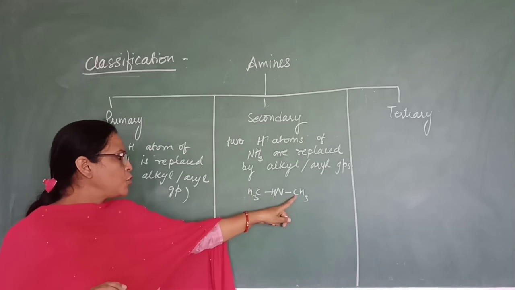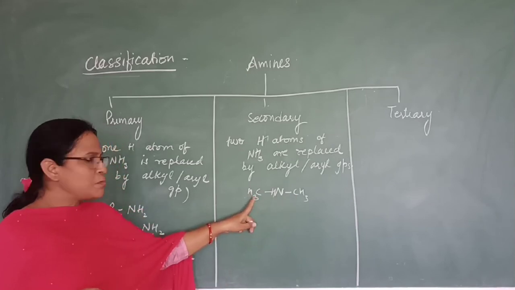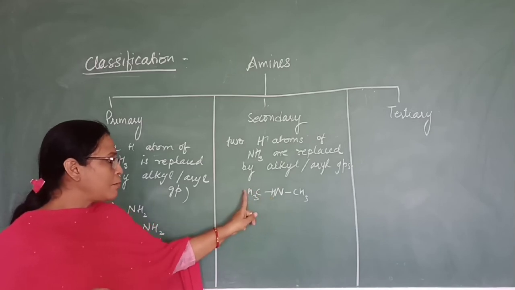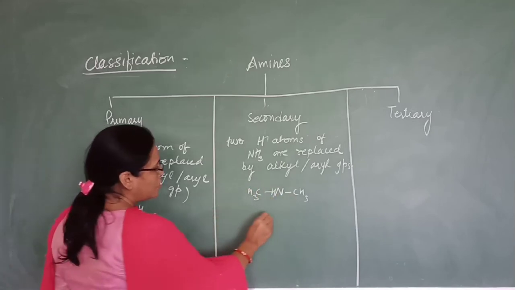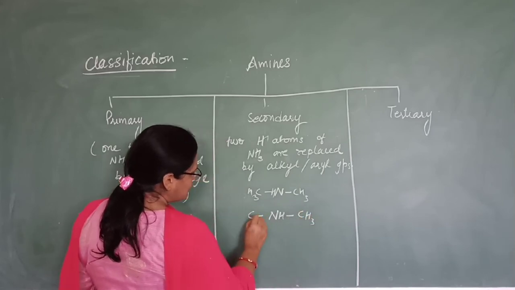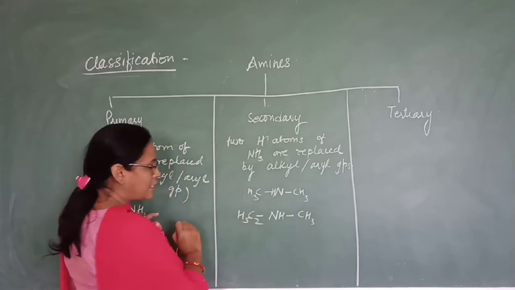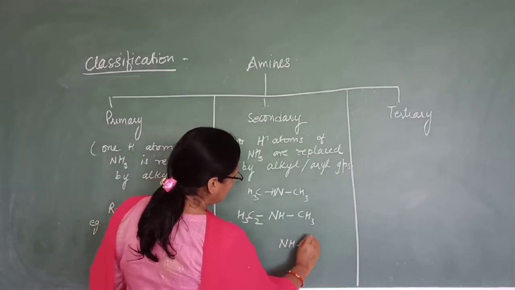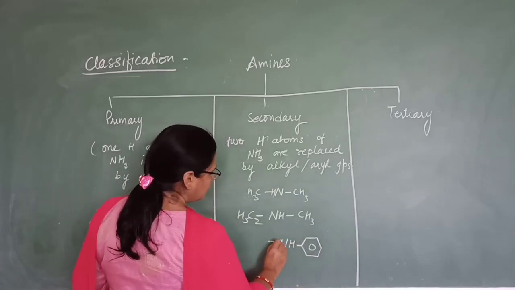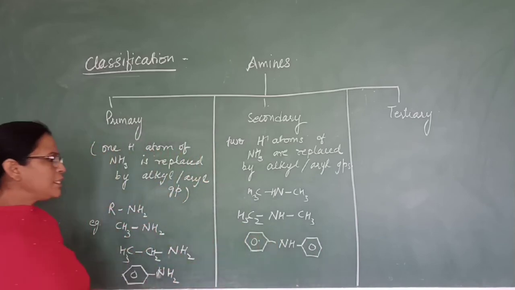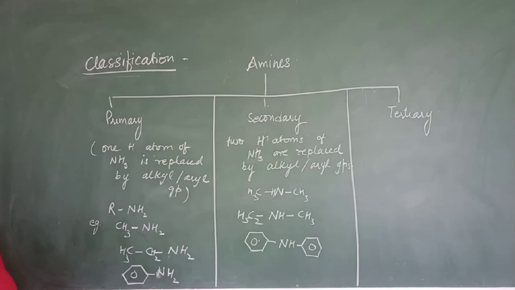Okay, here 2 groups are attached, 2 alkyl groups are attached. These 2 hydrogen of nitrogen of this ammonia are replaced by the alkyl group. Similarly, there can be different alkyl groups also. This is another example. We can have two benzene rings also attached. So all these are secondary amines. Okay.